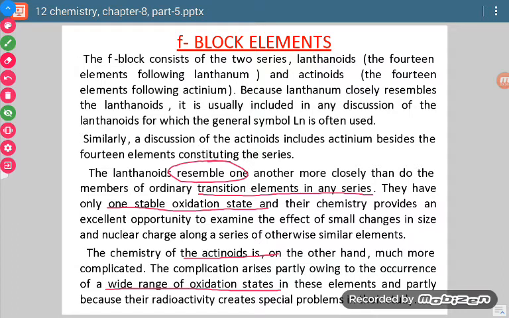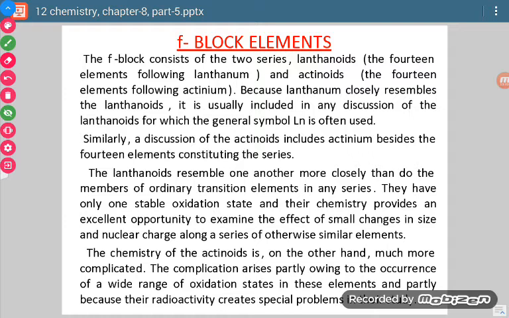So in this particular slide, we just discussed that lanthanum is included in the next 14 lanthanoids, and actinium is included in the next 14 actinoids because of similarity in properties.